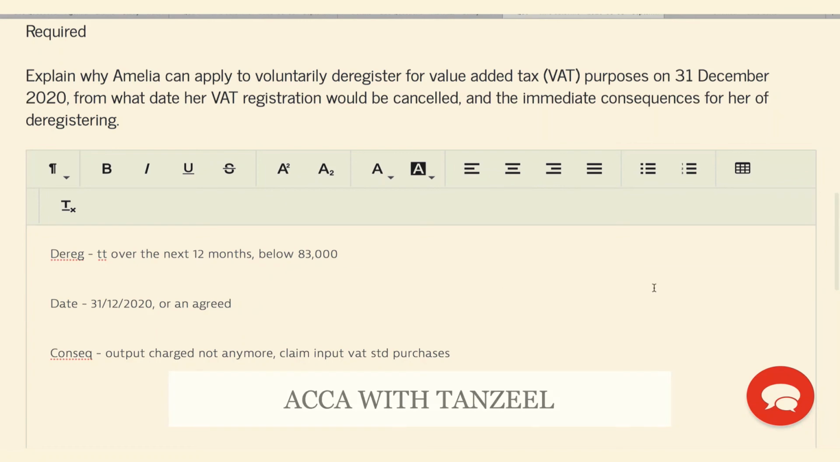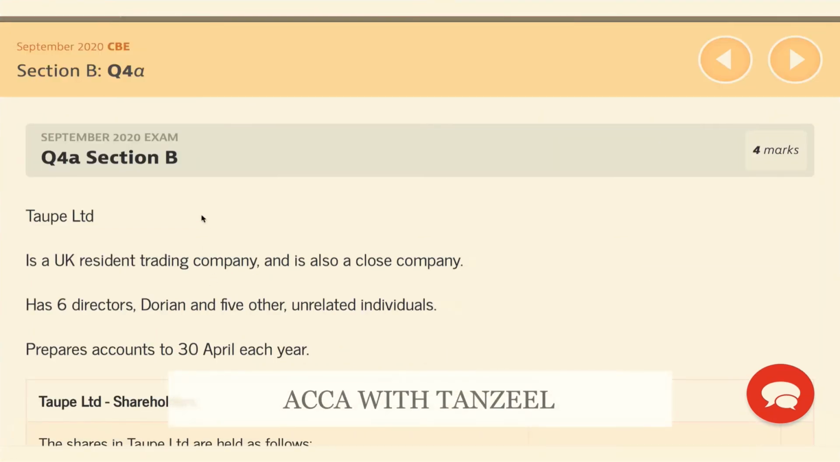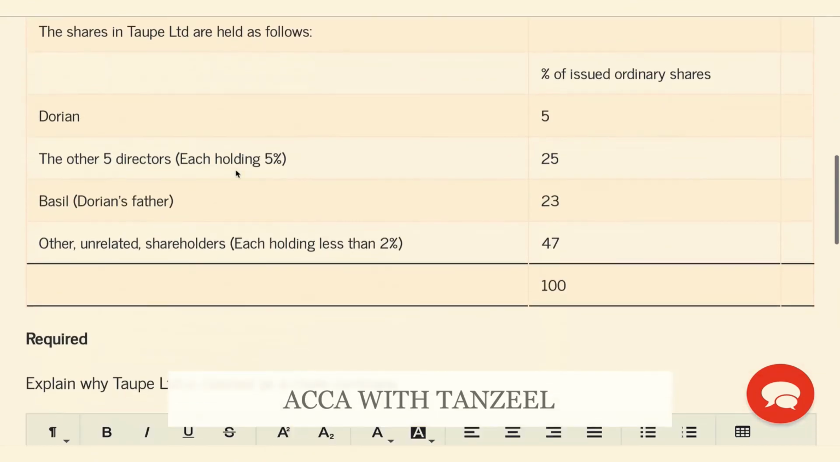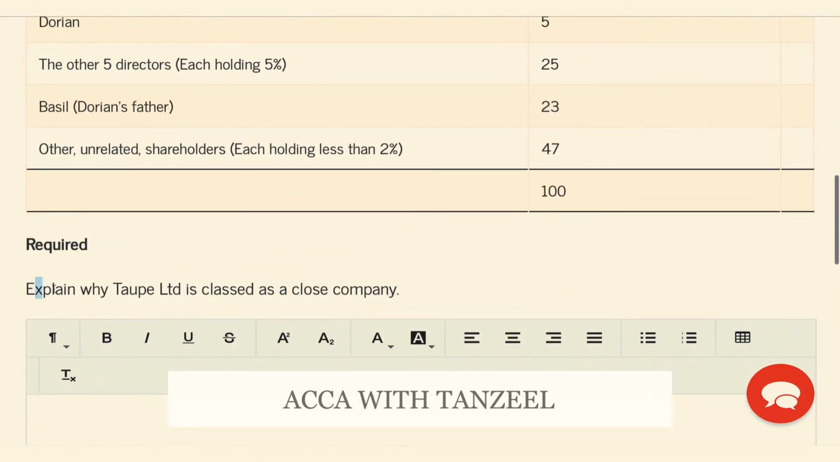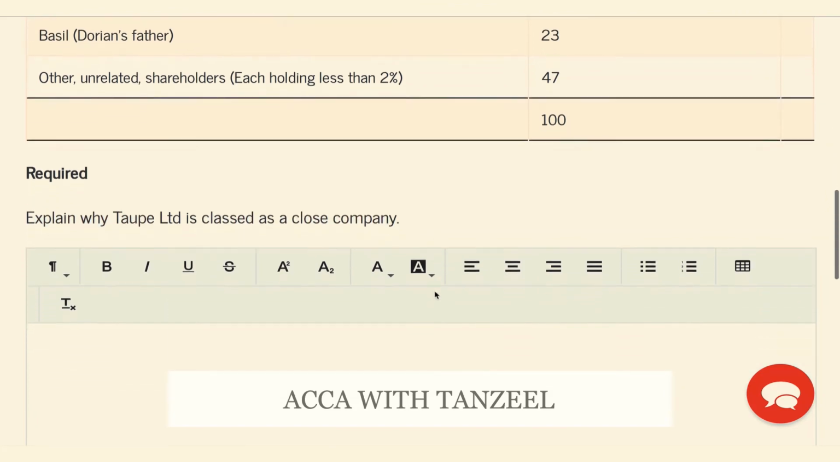Let's try this exam question on closed companies from the September 20 exam. So they want us to explain why Top Limited is classed as a closed company.